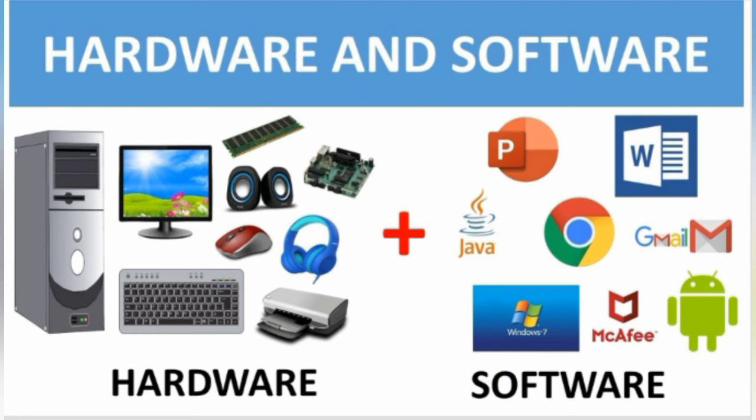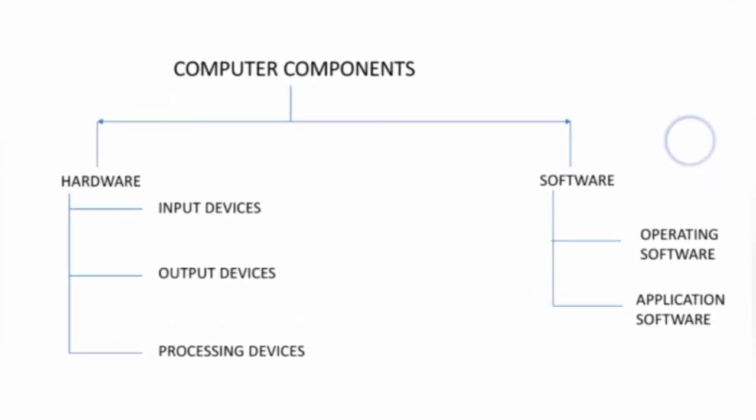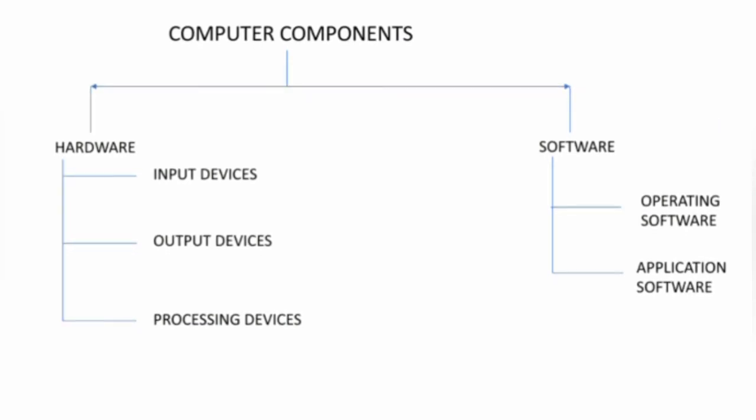Now, software is a set of instructions which are helpful to complete the tasks given by the user. Now let's learn the division of hardware and software. Hardware is categorized into three types: input device, output device, and processing device. Whereas software is categorized into two types: operating software and application software.